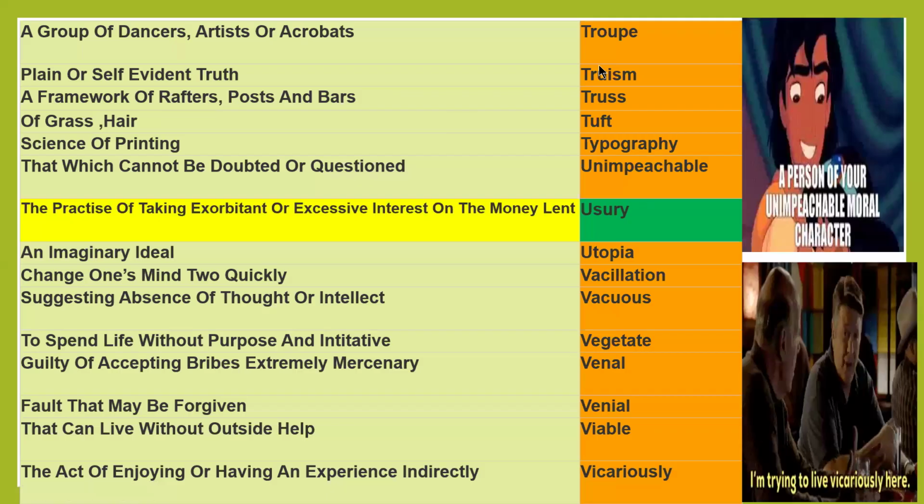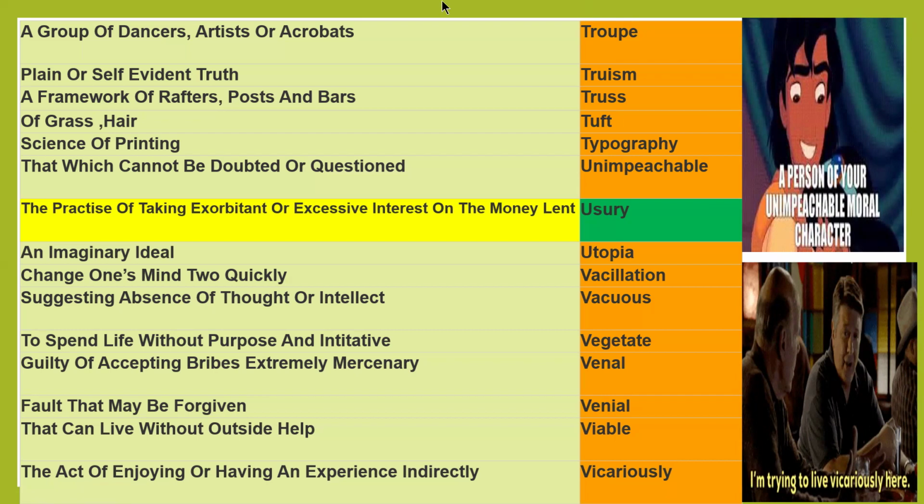A group of dancers, artists, or acrobats is a troupe. Plain or self-evident truth is truism. Self-evident truth or plain truth, simple truth is truism. A framework of rafters, posts and bars is a truss. Tuft of grass or hair. Anything which is made up of grass or hair is tuft.